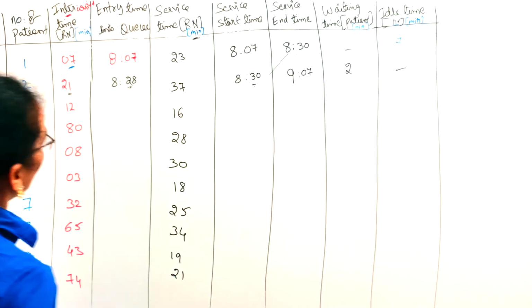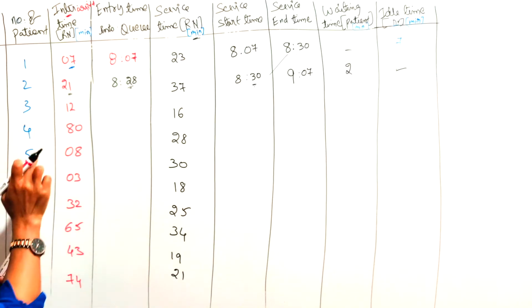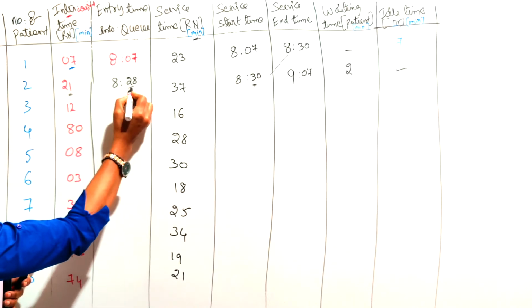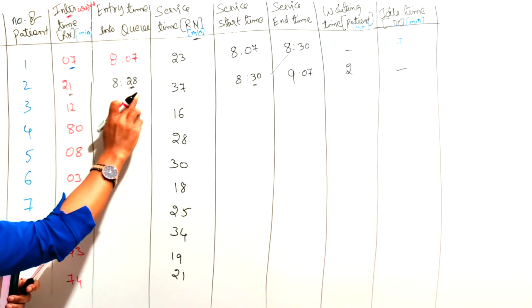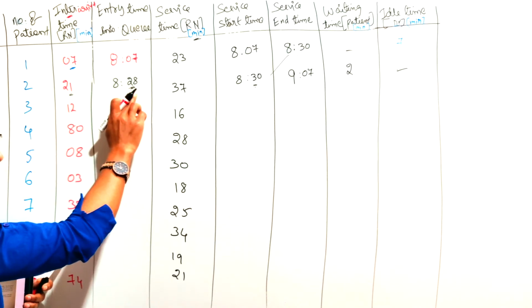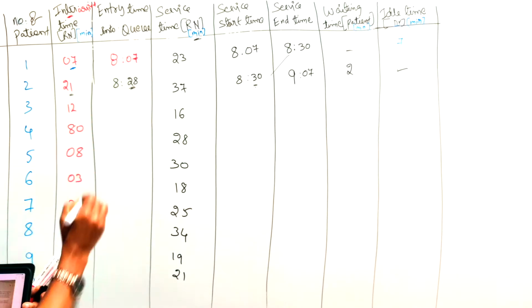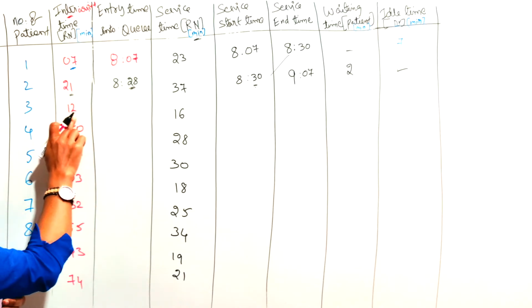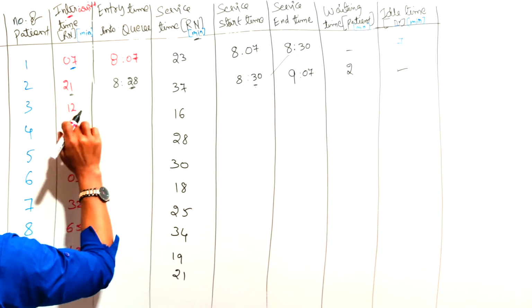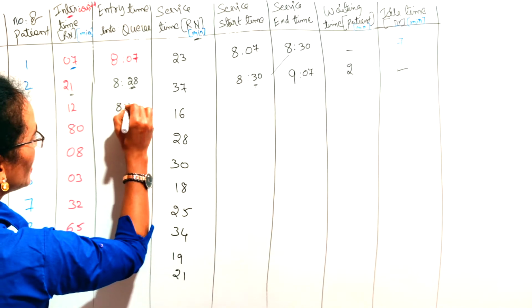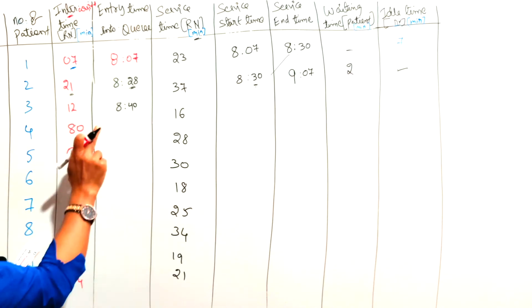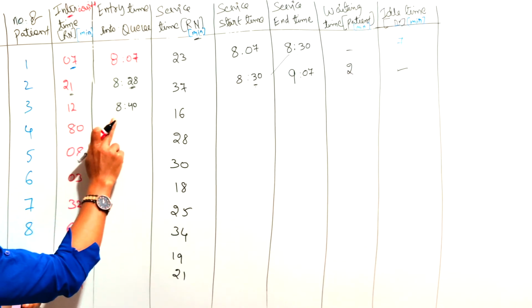Next one, the third customer, that is the third patient. The third patient has arrived 12 minutes late. The second customer was in the dispensary at 8:28. After 12 minutes, the third customer reached, in the sense 8:40 was the arrival time of the third patient.